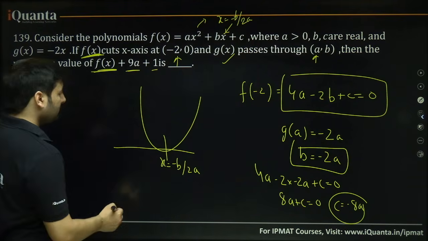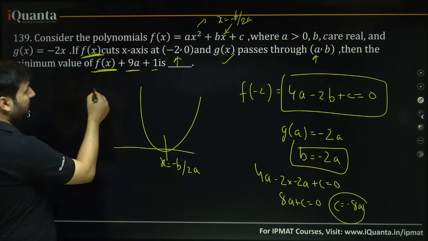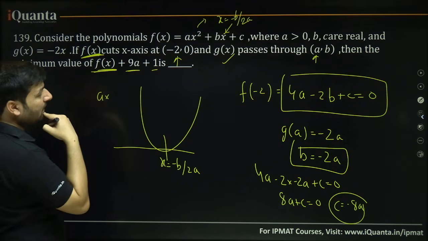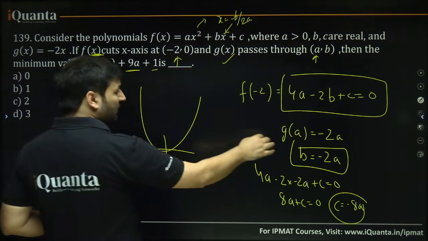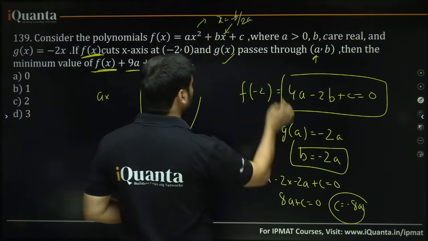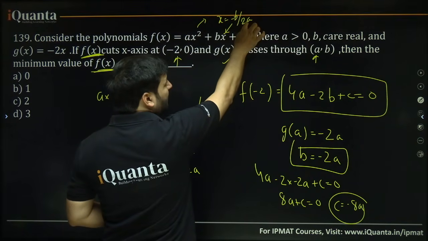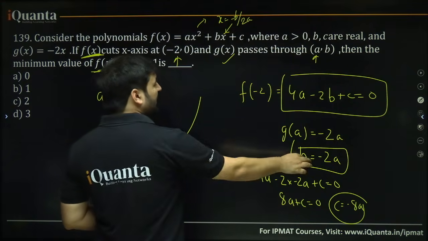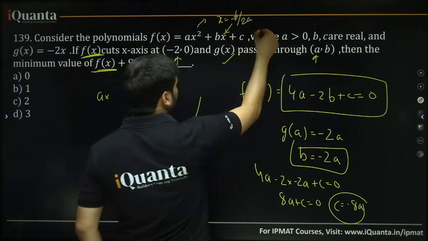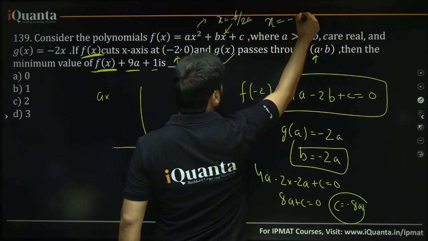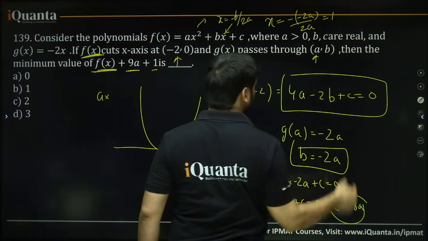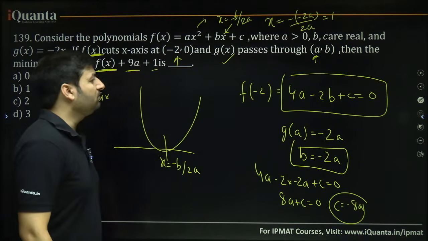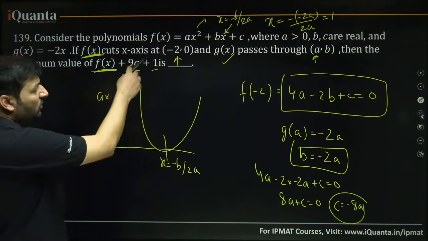What do you get? x equal to minus b upon 2a. Now, there's one more thing that you can find out from here. We were already knowing that b is minus 2a. Can I put b as minus 2a over here? So x will be equal to minus, b is minus 2a, upon 2a. So that is equal to 1. That means at x equal to 1, this is going to give its minimum value.